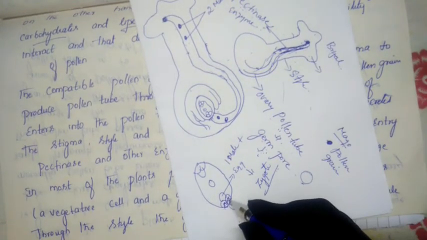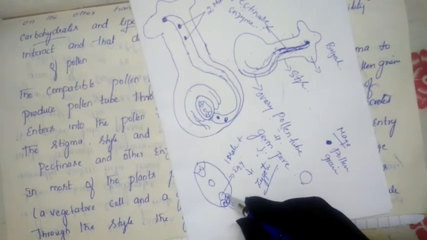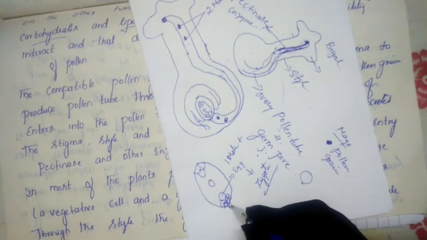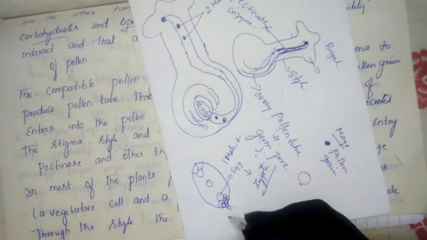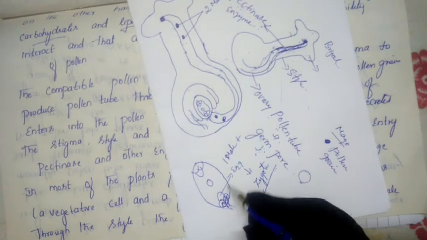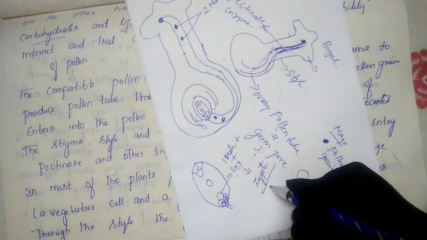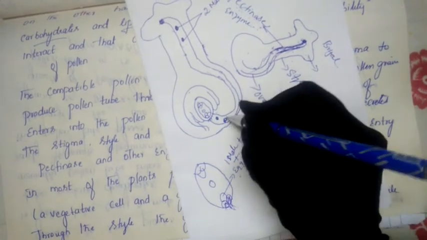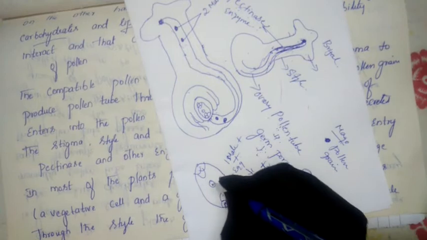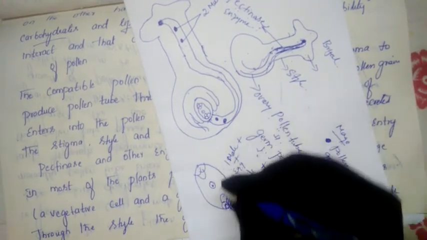By crossing the filiform apparatus and one of the synergid cells, the pollen tube discharges the first male gamete, and this first male gamete goes and fuses with the egg and converts into the zygote, whereas the second male gamete goes and fuses with the secondary nucleus. This is the secondary nucleus.